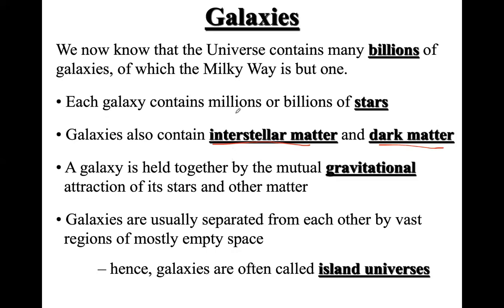And we know that they contain billions of stars inside the galaxies. They are basically held together by mutual gravitational attraction. So that's, in general, what everybody knows. There is a lot of matter inside there, a lot of mass, so they basically attract each other through gravity.